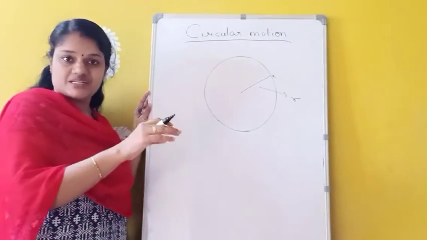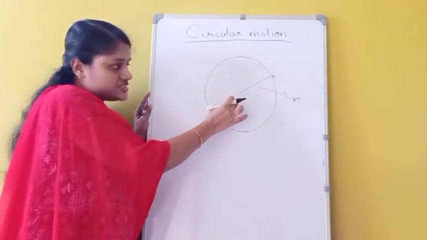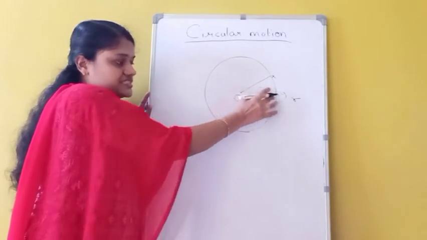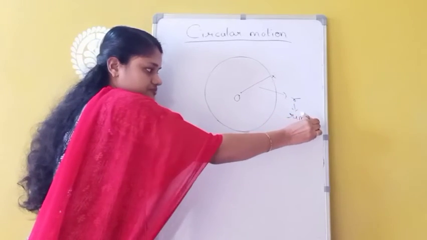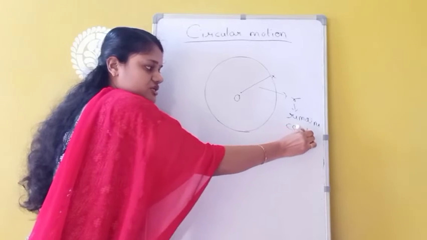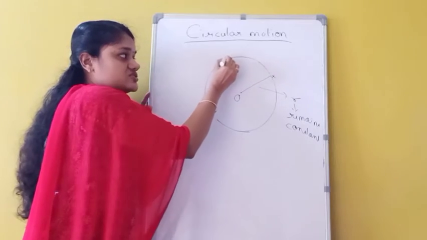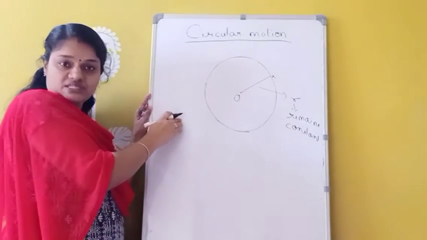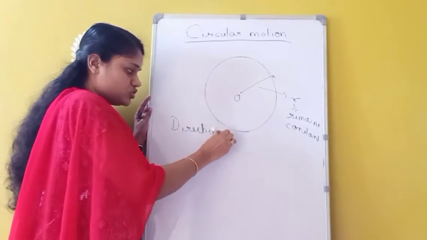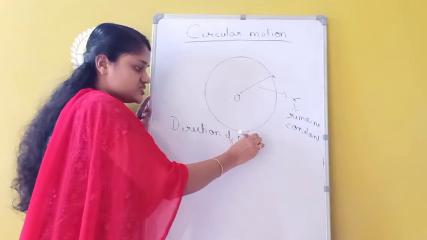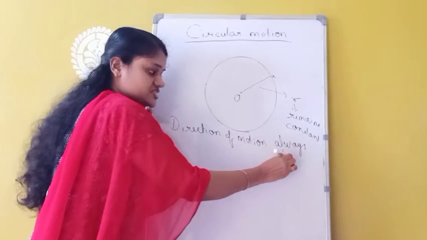So a circular motion means it is the movement of a body along the circumference of a circle such that the distance of the particle from the center always remains constant. That means R remains constant here. Radius remains constant. And in the case of circular motion, at each and every point the direction of the particle is changing continuously. So in the case of circular motion, direction of motion always changes. That means at each and every point direction of motion is changing.